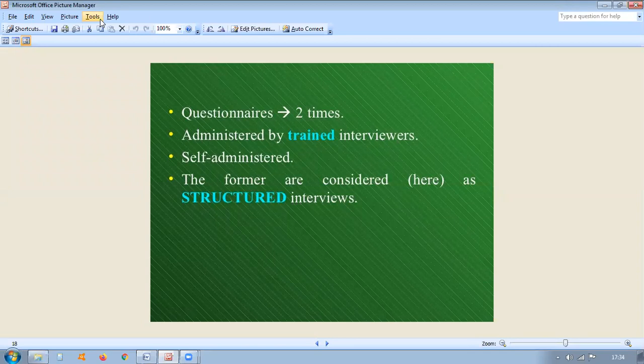So the secondary sources consist of readily available compendia and already compiled statistical statements and reports whose data may be used by researchers for their studies. For example, census reports. If you see the census reports, it's already collected. From that census reports, you get what is the total population.